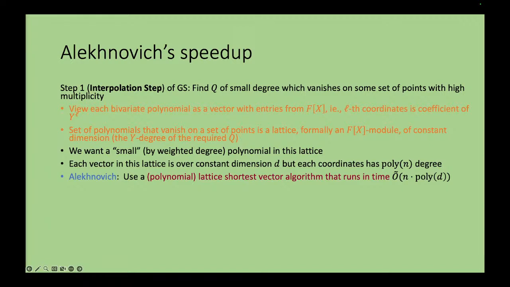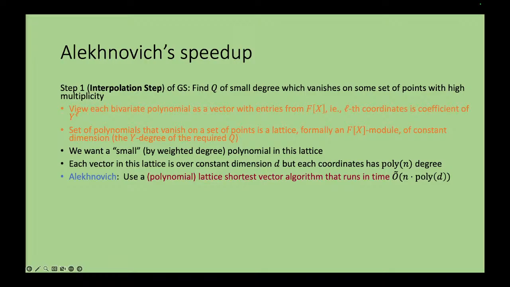In fact, they run in poly time in the dimension and nearly linear time in the size of the entries that go into the vector. The size of the entries is order n. Therefore, this is an algorithm that runs in order n poly.